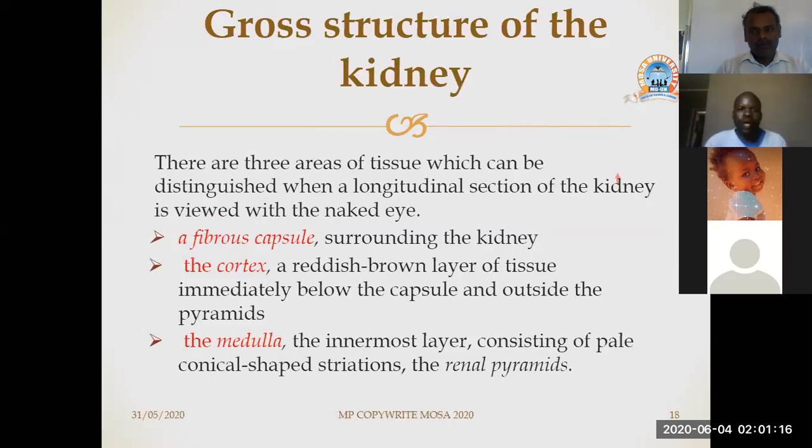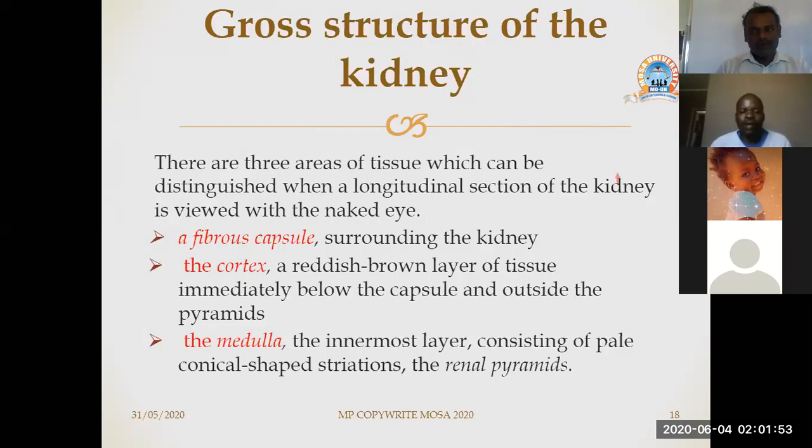So now let us look at the gross structure of the kidney. There are three areas of tissue which can be distinguished when a longitudinal section of the kidney is viewed with the naked eye. When we mean the gross structure of the kidney, we mean structures that can be seen with your eyes. When you look at the kidney that has been cut, what are some of the structures that you can see? Hence the word gross structure.